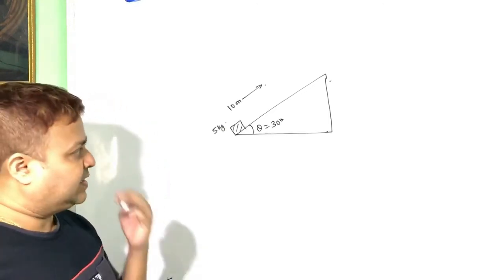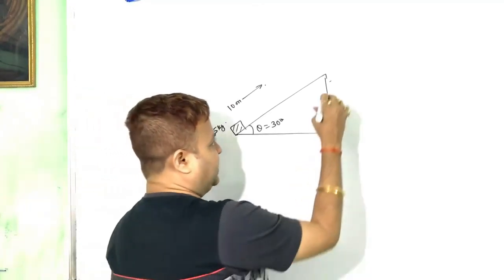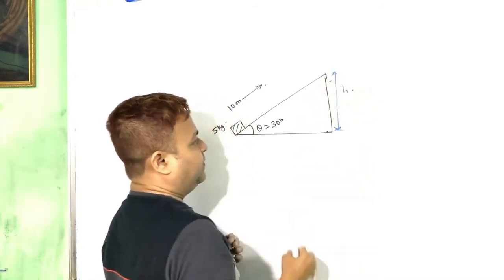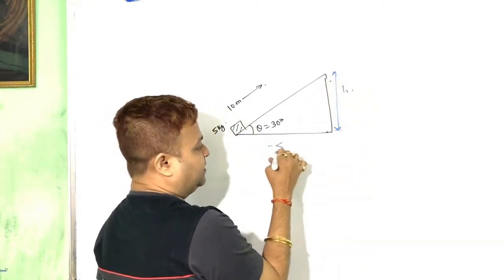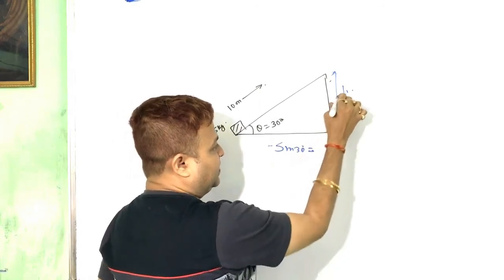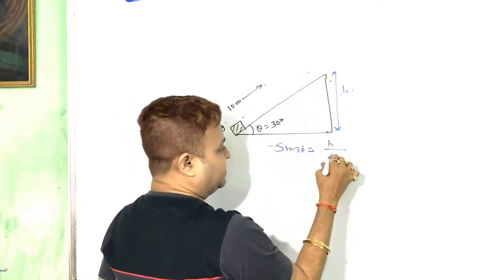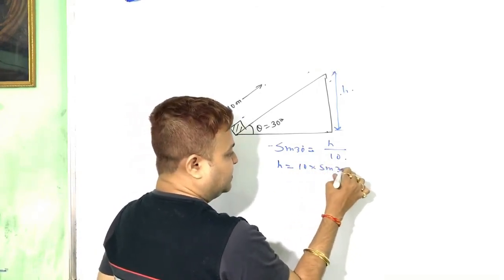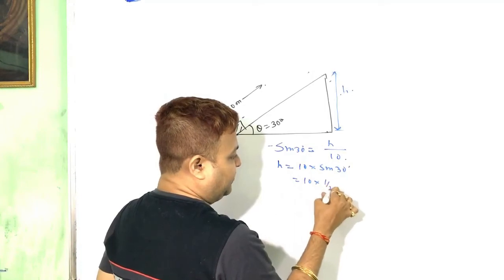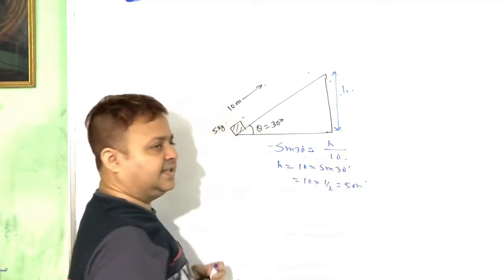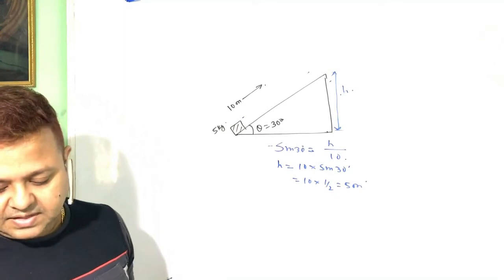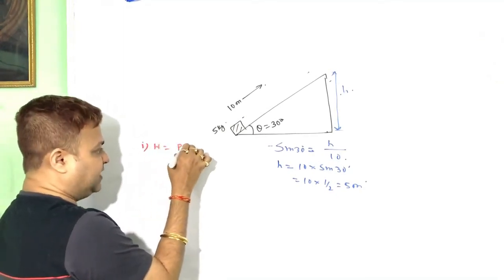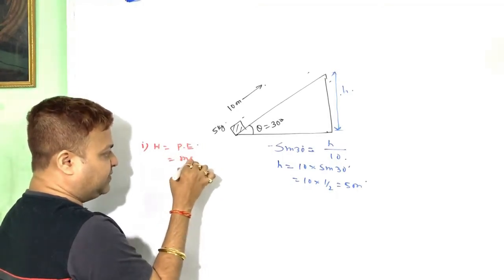So for work done, we are going 10 meter along the incline, so we can find the height. Sin 30 is equal to perpendicular h over 10 meter, so h is equal to 10 sin 30. Sin 30 is half, that is 5 meter height. And what is the work done? That is the potential energy, equal to mgh.